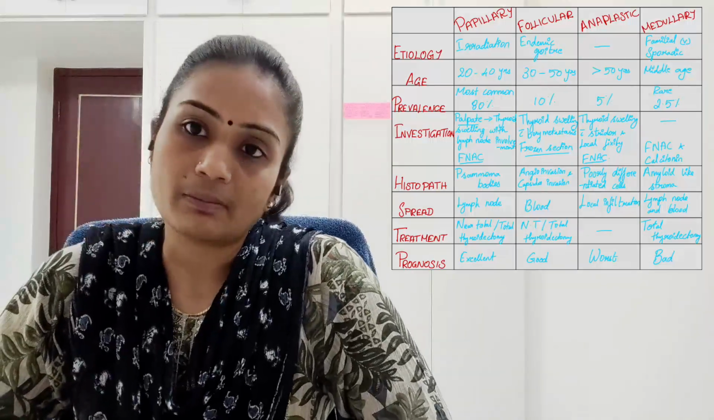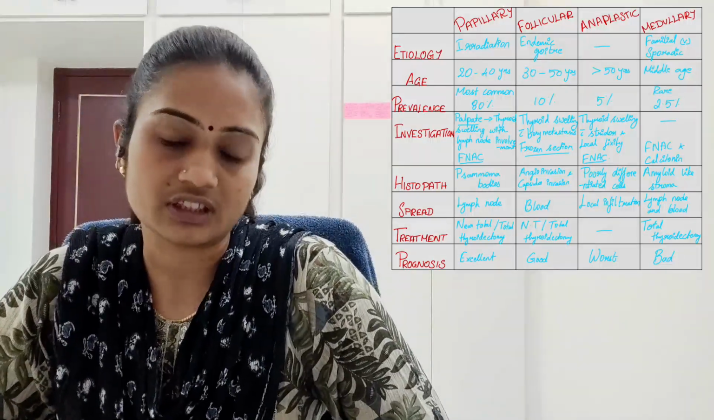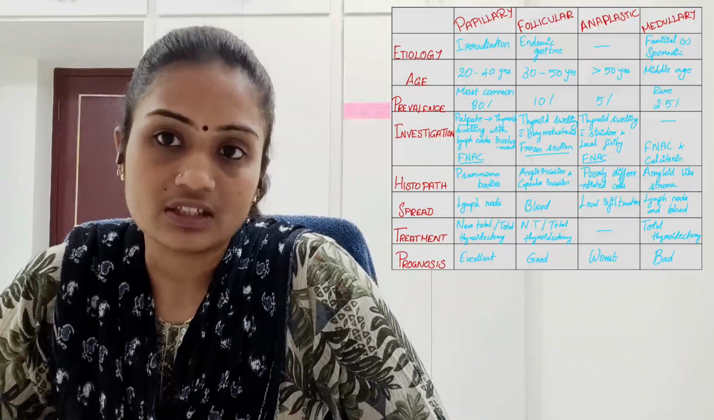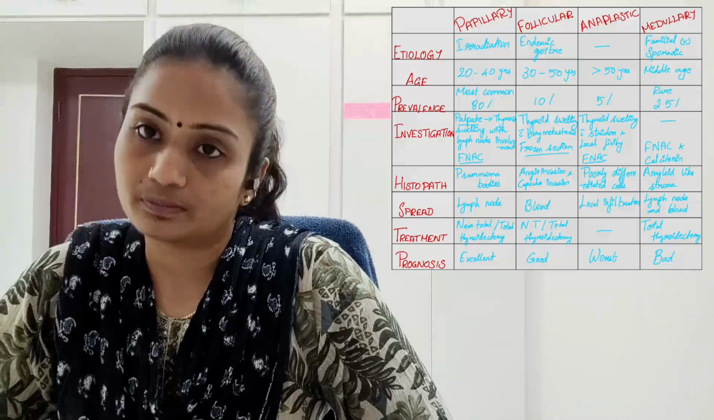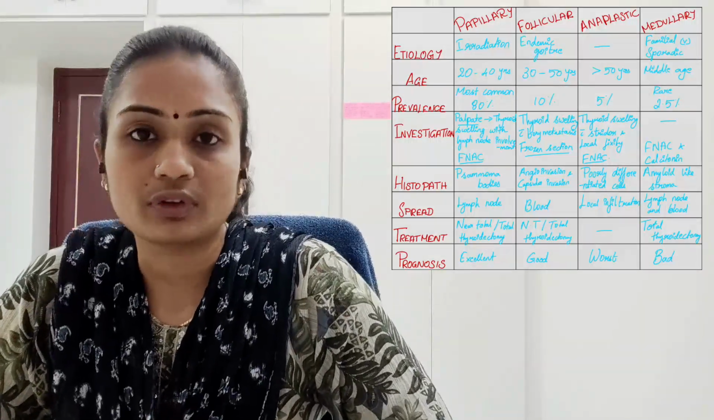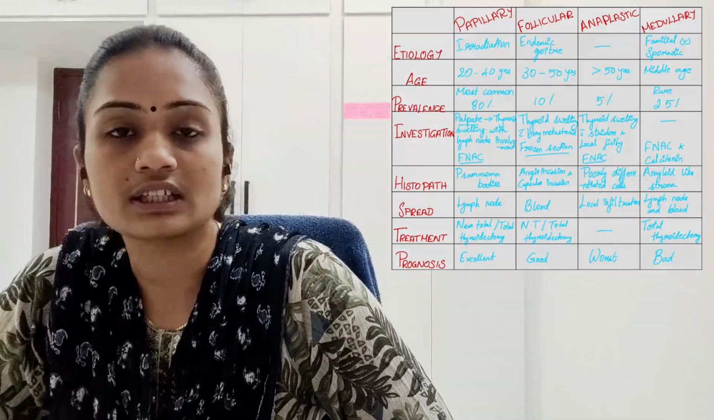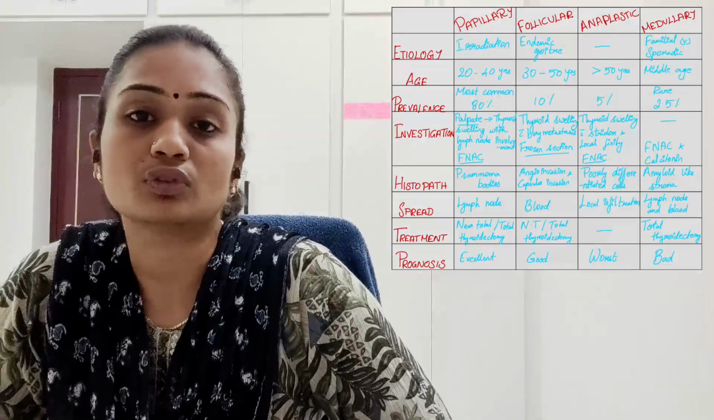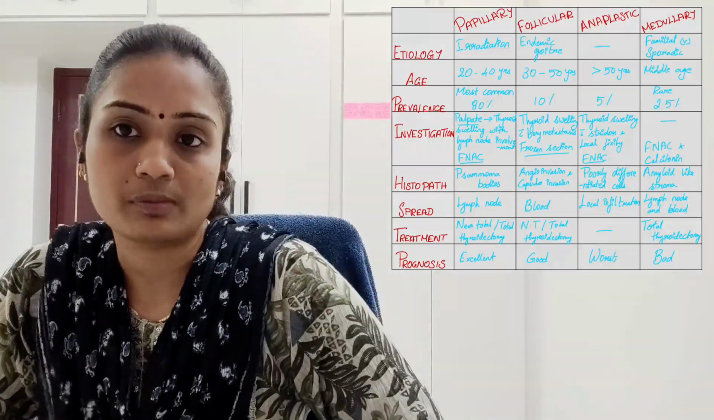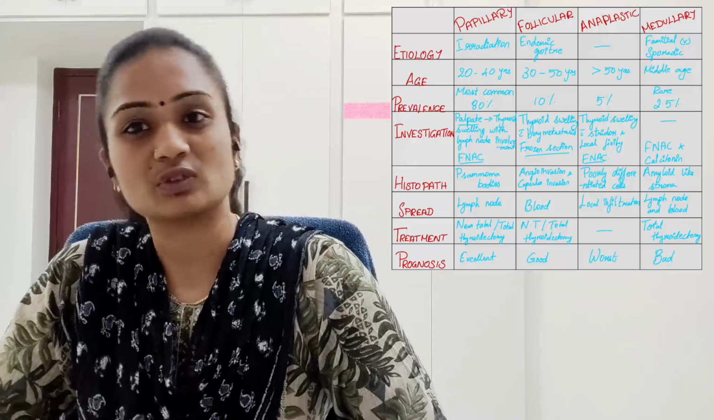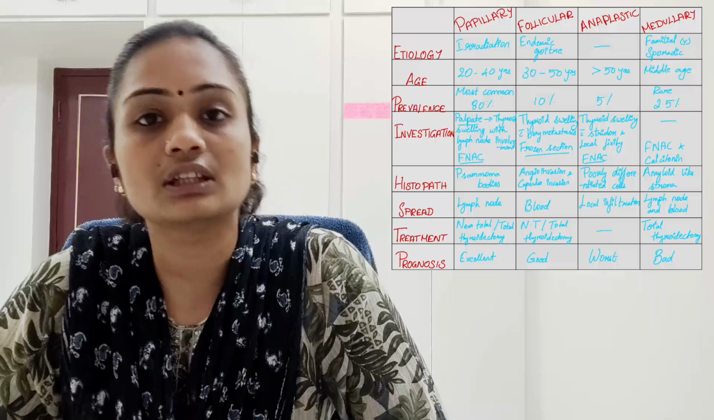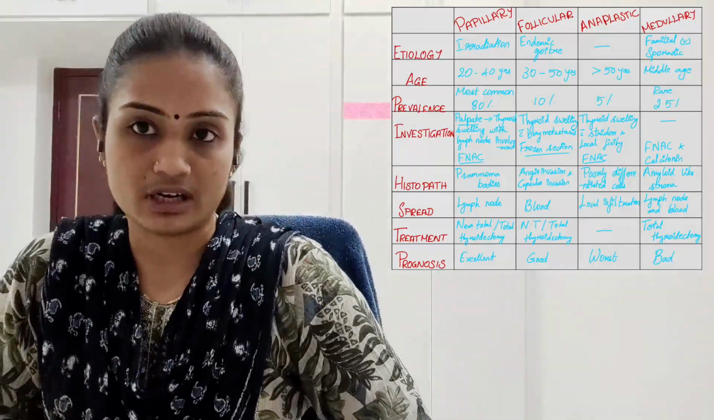Then age. For papillary carcinoma, it is 20 to 40 years of age. Already we have known the etiology. It is said that for exposure under 5 years of age, the carcinoma will develop in patients in 20 to 40 years of age, and for follicular it is 30 to 50 years, and for anaplastic it mostly affects the old age people, so it is age greater than 50 years, and for medullary it is middle aged people, so you can remember like that. So age of occurrence is 20 to 40, 30 to 50, more than 50 and middle aged people.